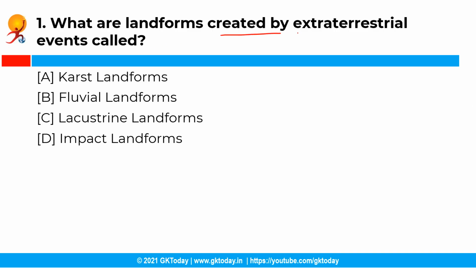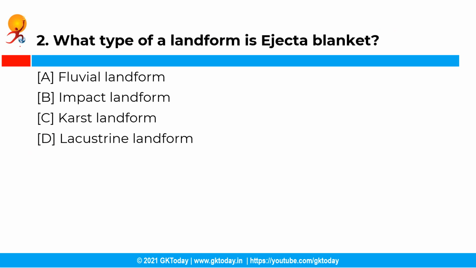So the first question is, what are landforms created by extraterrestrial events called? Now you have the following options and the correct answer is option D, that is impact landforms. See, impact landforms are landforms that are created by extraterrestrial impacts. The collision of two astronomical objects leading to severe effects create impact landforms. Moving ahead to the next question.